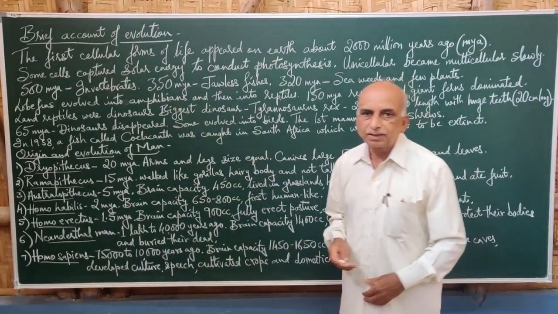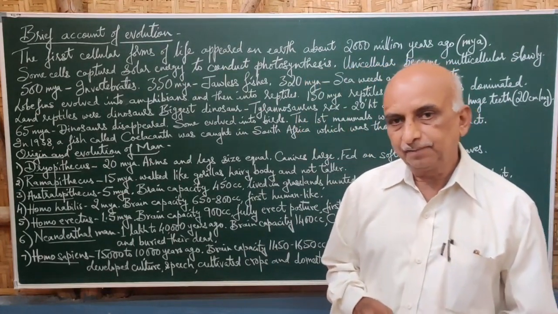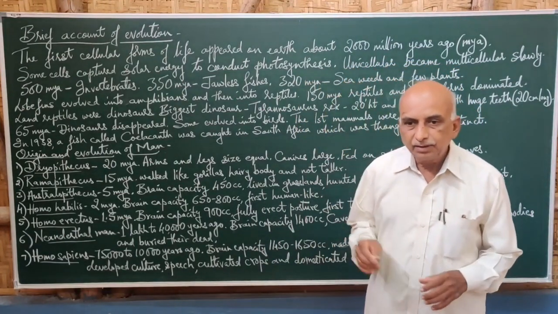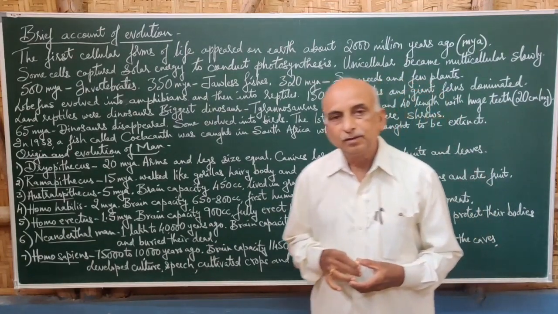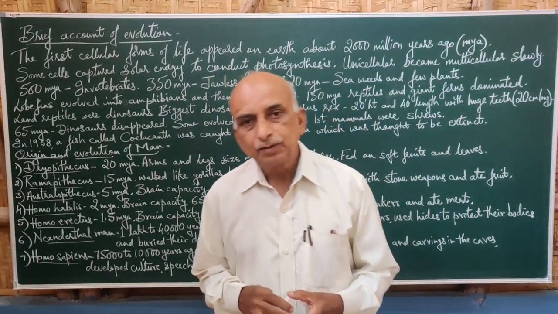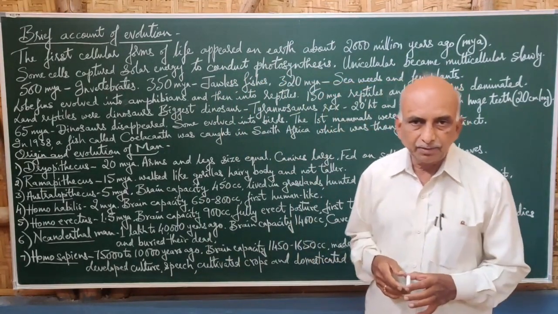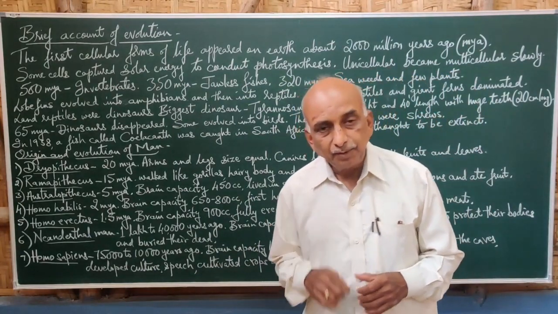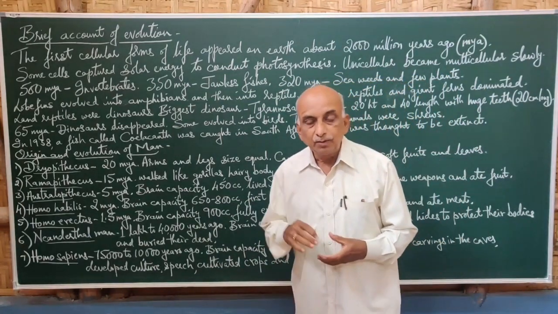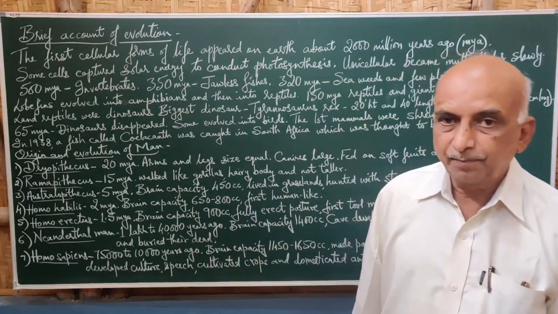So evolution, in the next part, we are studying a brief account of evolution. During the past period, how the organisms changed is explained by different theories, Darwin's theory and Hardy-Weinberg's principle and all that. Now, in the brief account of evolution, in which period the changes of the organisms took place.